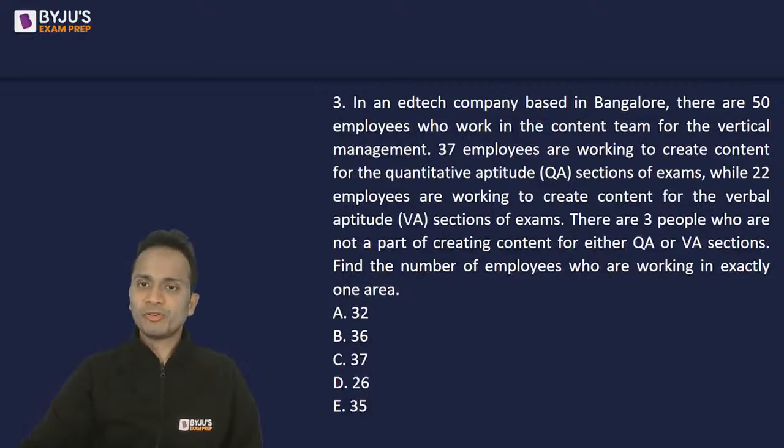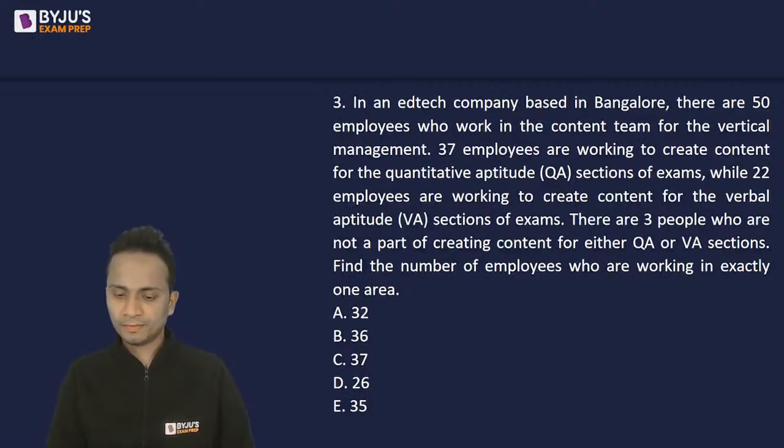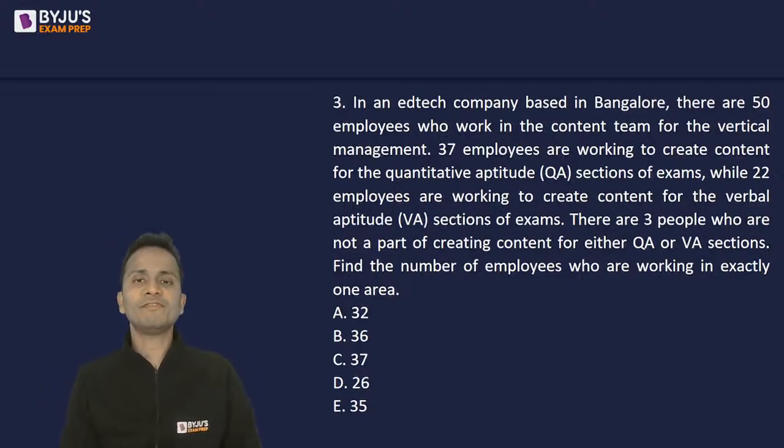Next question, question number 3. The question seems to be a lengthy question. So carefully read each and every statement and mark a correct answer for this one.